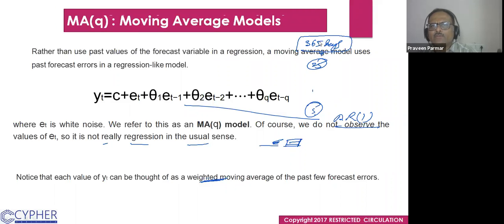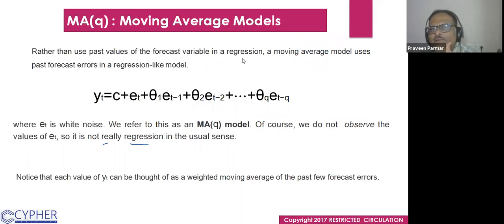Here you see, we have seen the autoregression AR. Now we see the moving average. So rather than use the past values of the forecast variable in regression, a moving average model uses the past forecast errors, that is et minus 1, et minus 2, and theta 1, theta 2, theta 3 are the coefficients here.